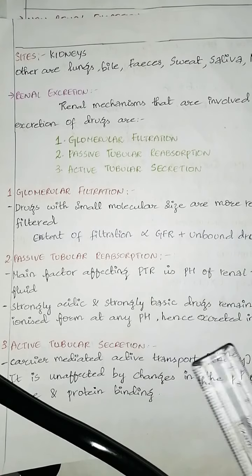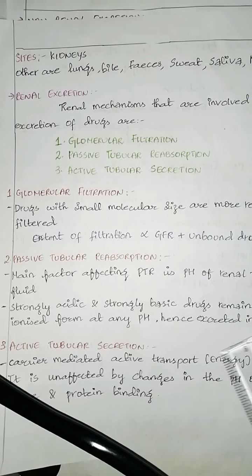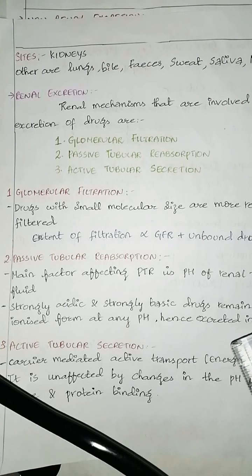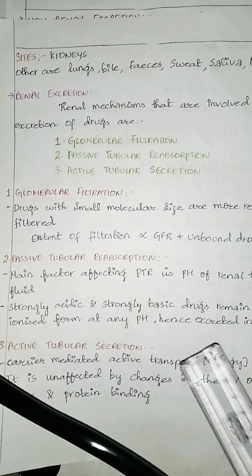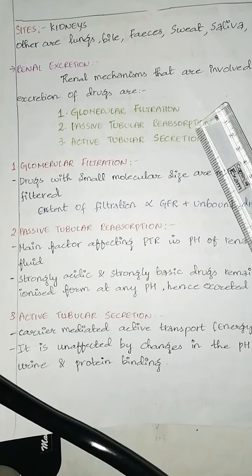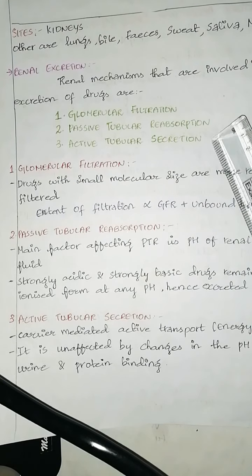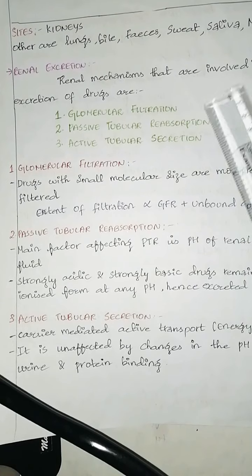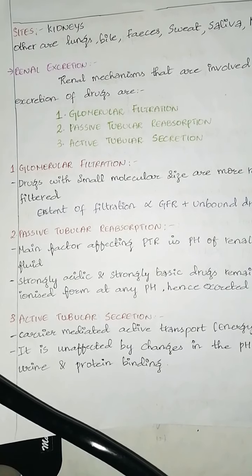It is a carrier-mediated active transport. It requires energy. Active secretion is unaffected by changes in the pH of urine and protein binding. So these three are the renal mechanisms involved in the excretion of drugs via the kidney: glomerular filtration, passive tubular reabsorption, and active tubular secretion.